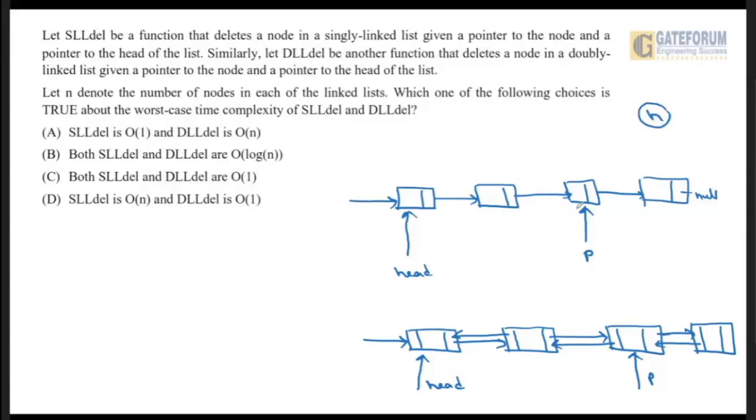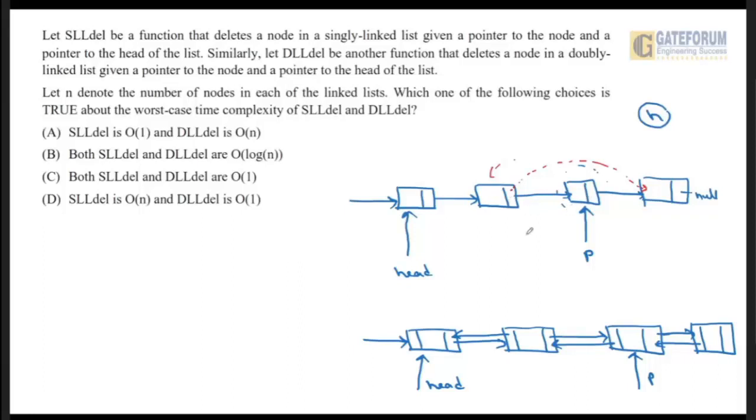So let us first take the singly linked list. If we have to delete this node, what should we do? The pointer of the previous node should start pointing to this one, and then automatically this node will be deleted, right? To do this, we should reach the previous node. But in a singly linked list, we can't directly go to the previous node.